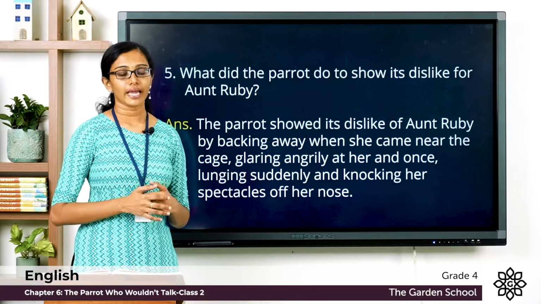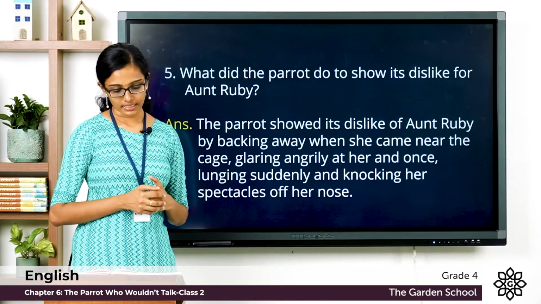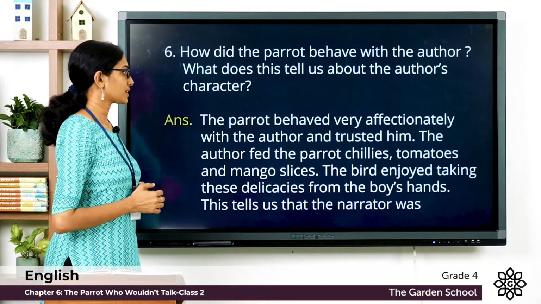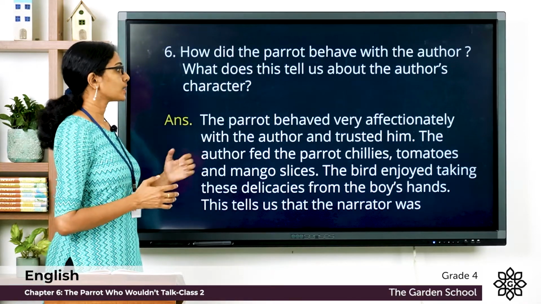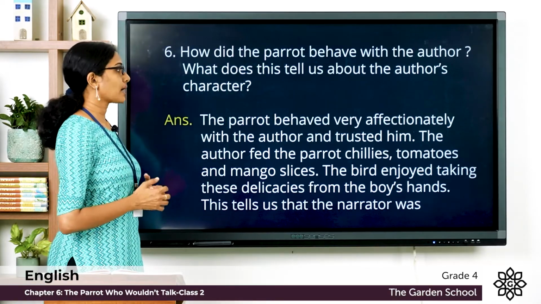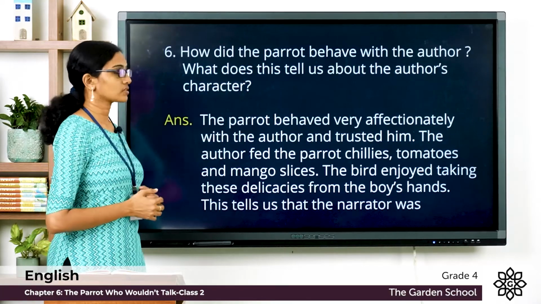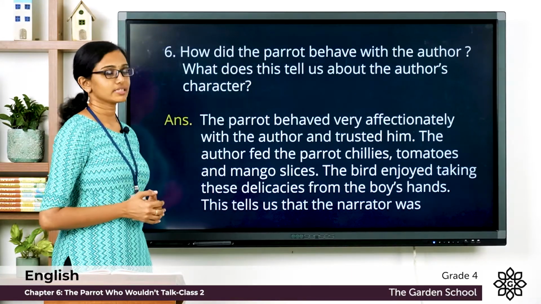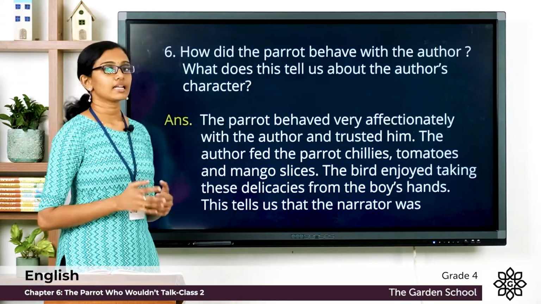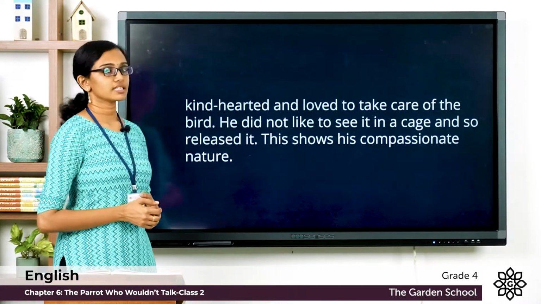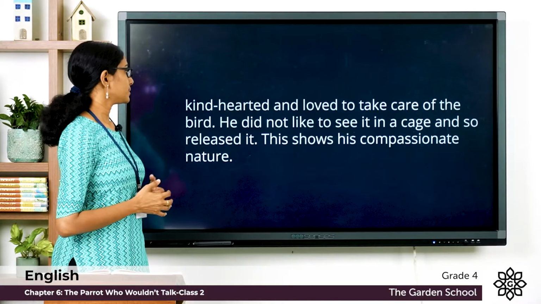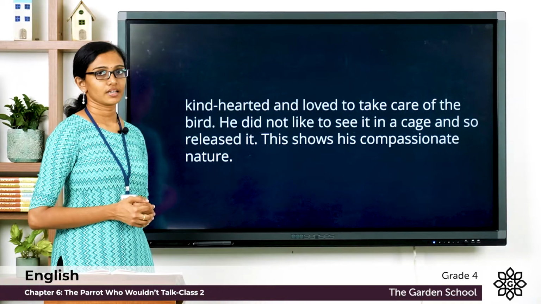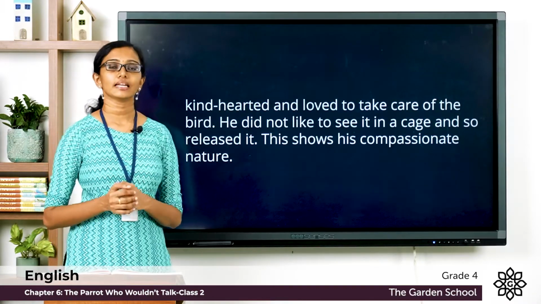How did the parrot behave with the author? What does this tell us about the author's character? The parrot behaved very affectionately with the author and trusted him. The author fed the parrot chilies, tomatoes, and mango slices. The bird enjoyed taking these delicacies from the boy's hands. This tells us that the narrator was kind-hearted and loved to take care of the bird. He did not like to see it in a cage and so released it. This shows his compassionate nature.